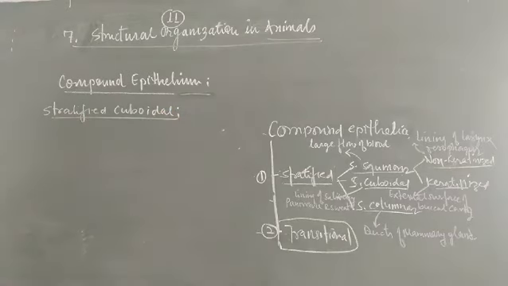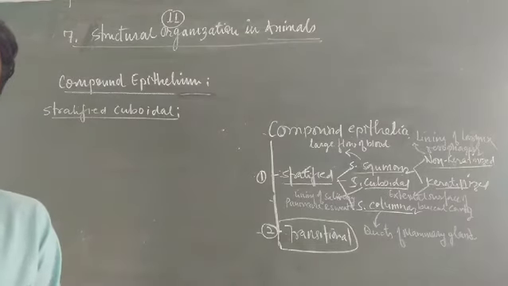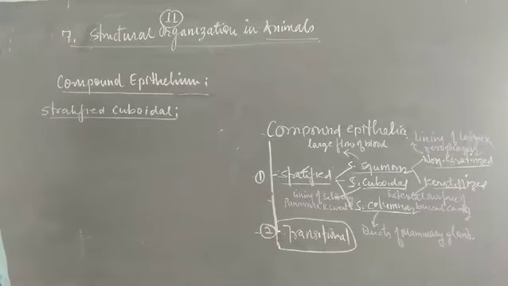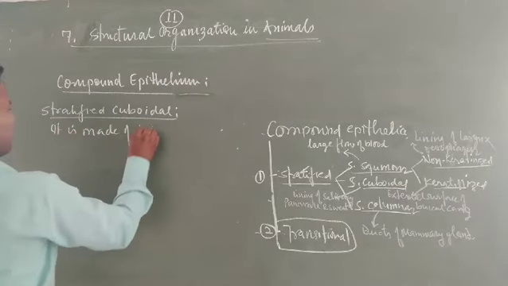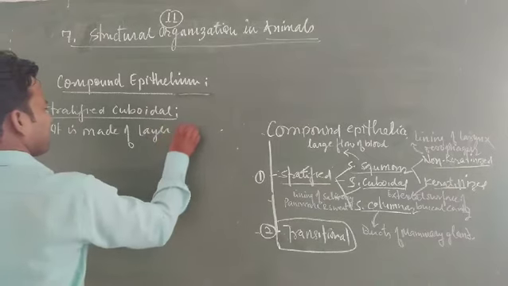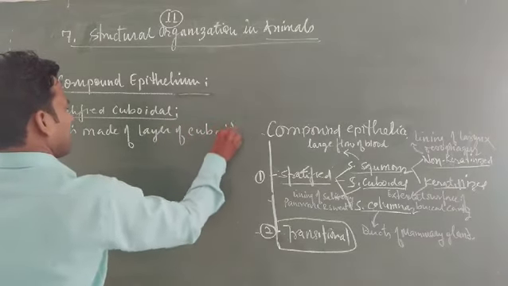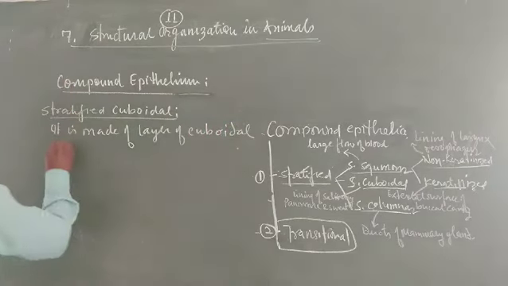Stratified cuboidal epithelia is made up of layers of cuboidal cells.